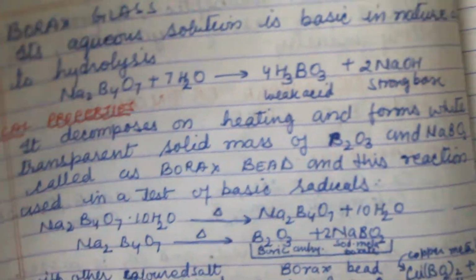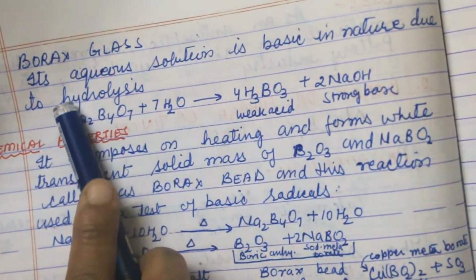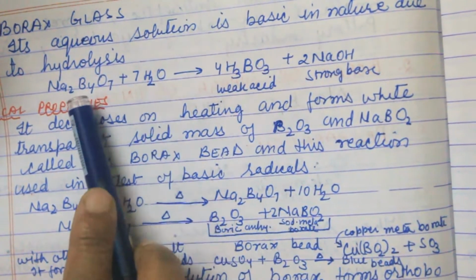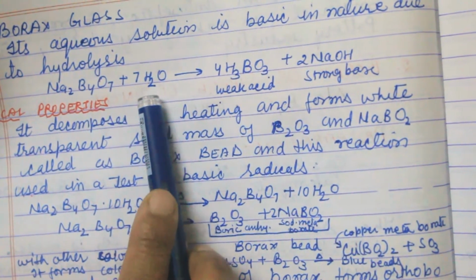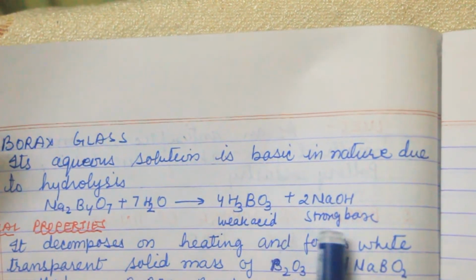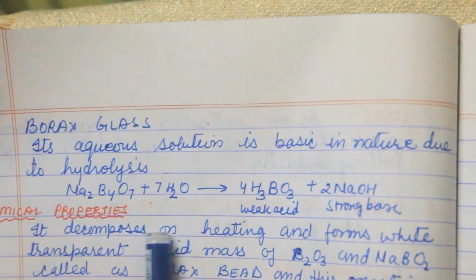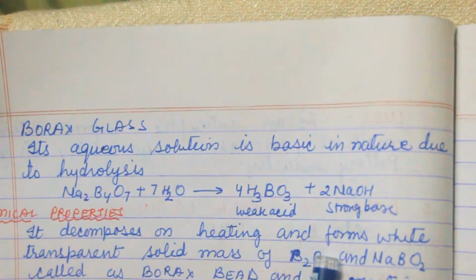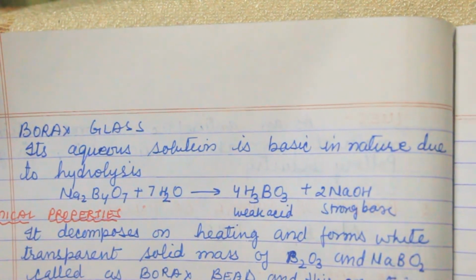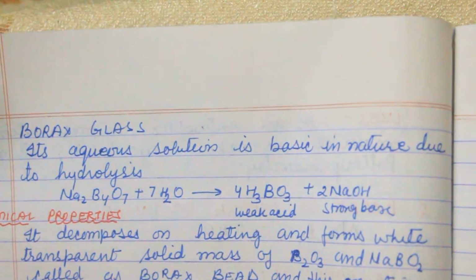Its aqueous solution is basic in nature due to hydrolysis. When this borax reacts with 7 molecules of water, it forms weak boric acid and a strong base. Now chemical property: it decomposes on heating to form a white transparent solid mass of B2O3 and NaBO2 called borax bead.